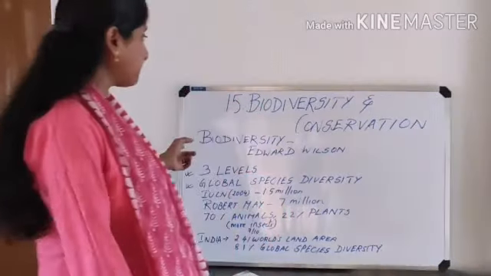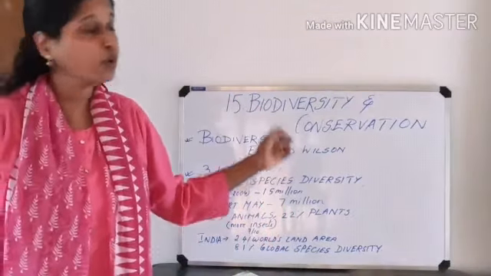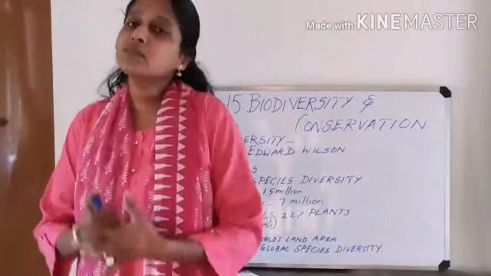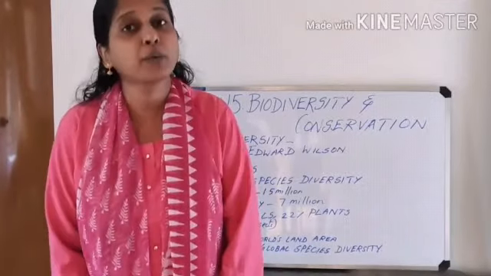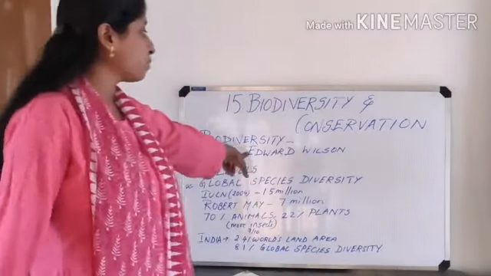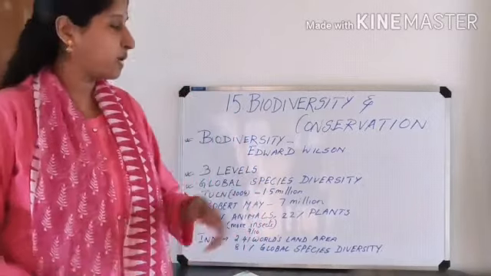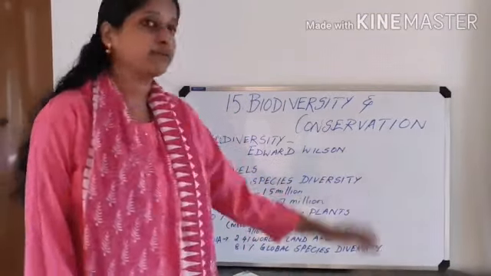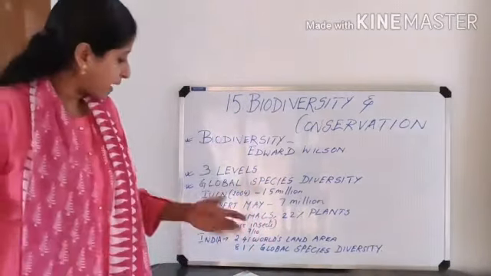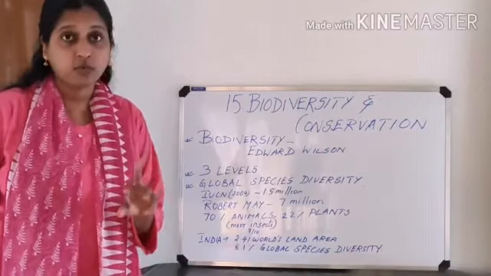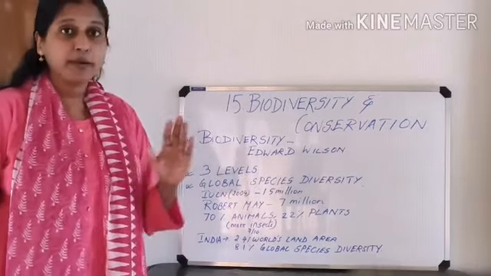To move on to this chapter, I have already told you what is biodiversity. Now, who is the one who has given this word biodiversity? It was Edward Wilson who gave the term biodiversity. When you are seeing biodiversity, it is of 3 levels. So there are 3 levels of biodiversity.